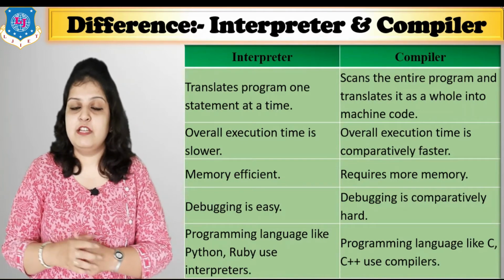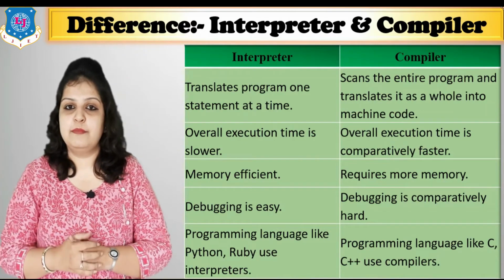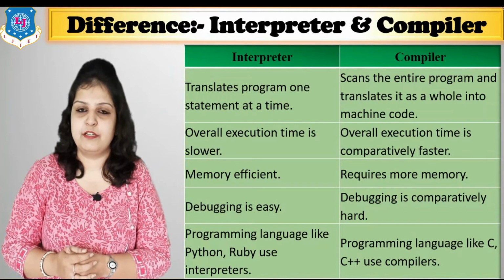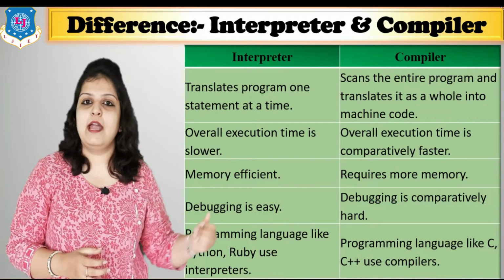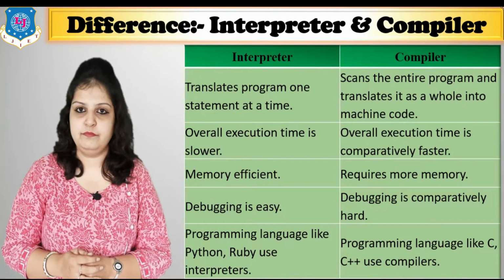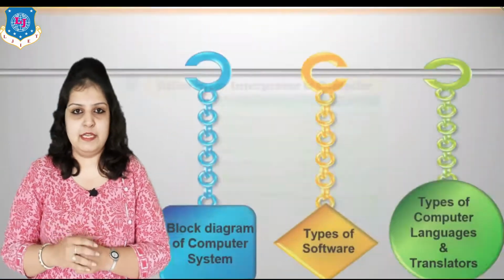And which languages use interpreters? So Python and Ruby use an interpreter, whereas C and C++ languages use a compiler. So this topic is completed.